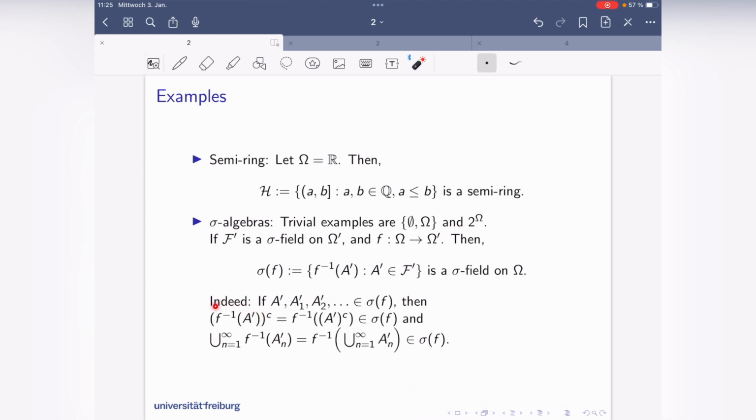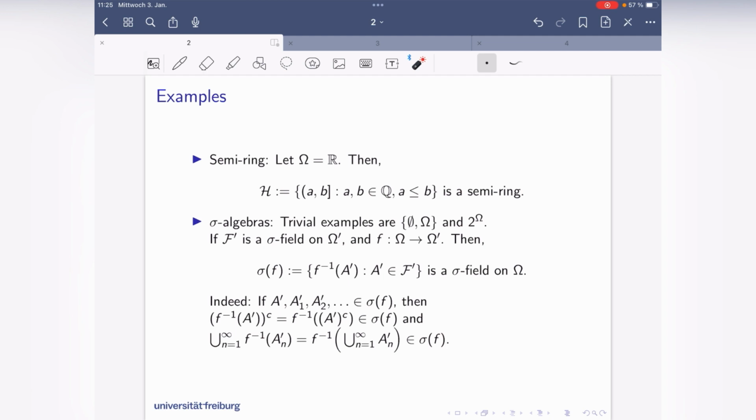The complement of the pre-image is the same as the pre-image of the complement. And since the complement is in the sigma algebra here, because F prime is a sigma algebra, this set system is complement stable. And a similar argument holds for countable unions, because the union of pre-images is the same as the pre-image of the union.